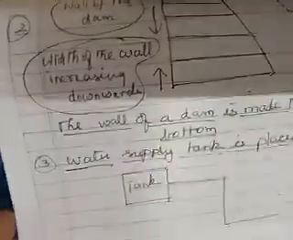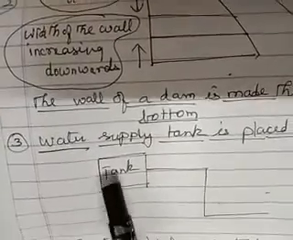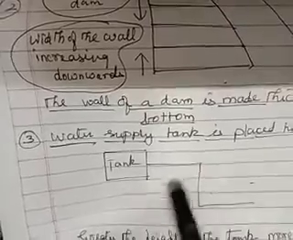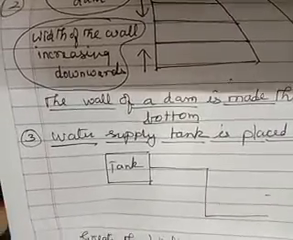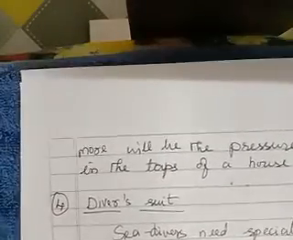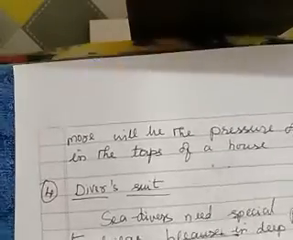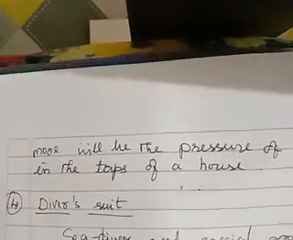Okay. So the next consequence, easy. You would have seen the water supply tank is always placed high. Imagine this is a tank and here it's a tap, and always the tank is placed at a height. Why? You all will know the reason. The greater the height of the tank, the more will be the pressure of water in the taps of the house. So it causes a lot of pressure in the tap if the water is kept at a height. Okay. So this is one of the consequences.